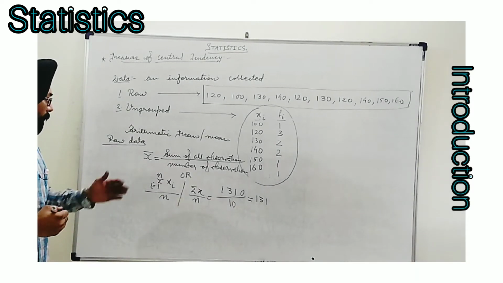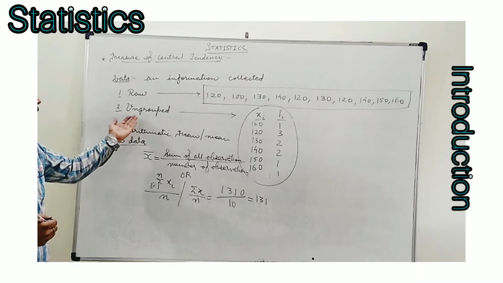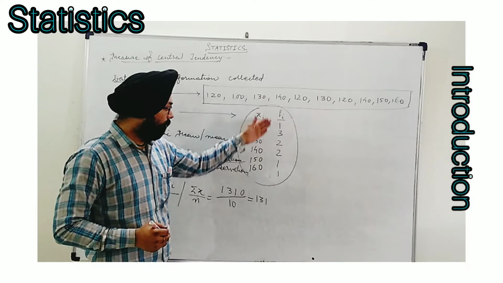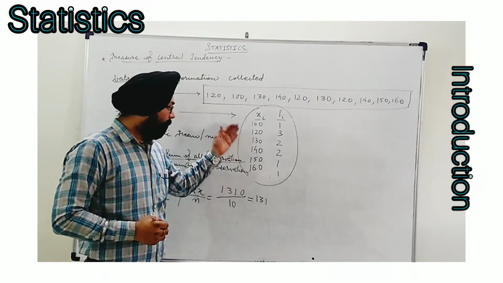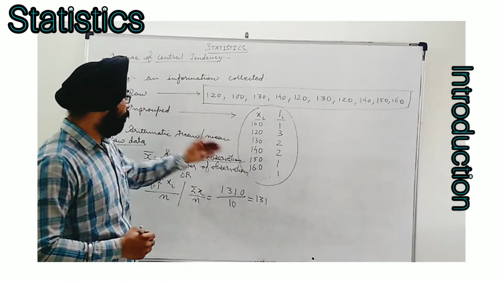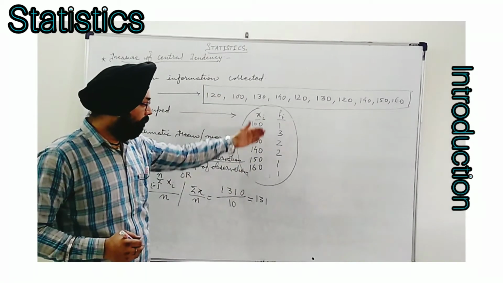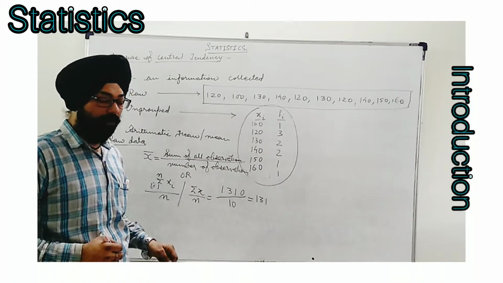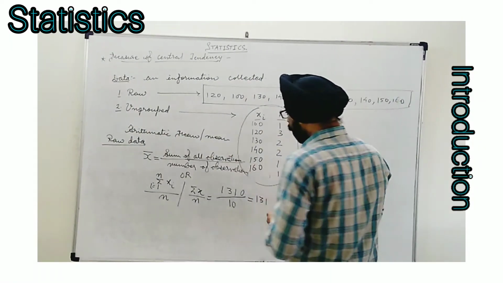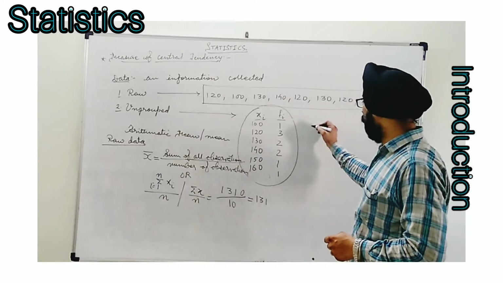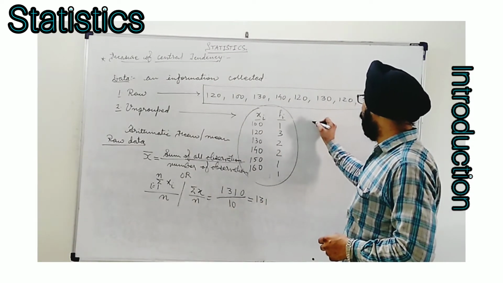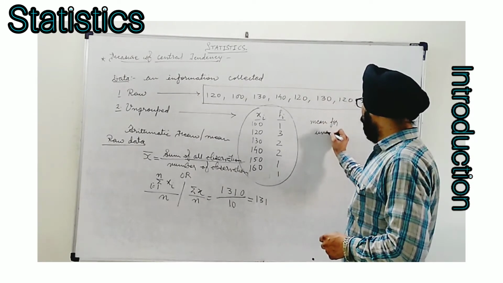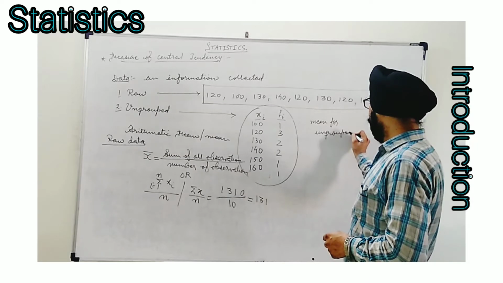Okay. Now we have seen the formula for ungrouped data. Now as we have seen, in ungrouped data there is one extra column which is the frequency. As you can see, I have made this ungrouped data from this raw data only. So we will find arithmetic mean for this data also, and we will compare whether it is similar or not. Let's start. Here first of all we will see what is the formula for arithmetic mean for ungrouped data.